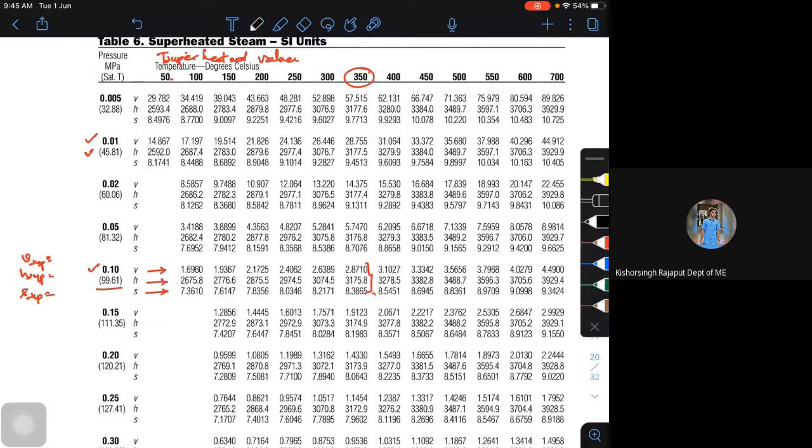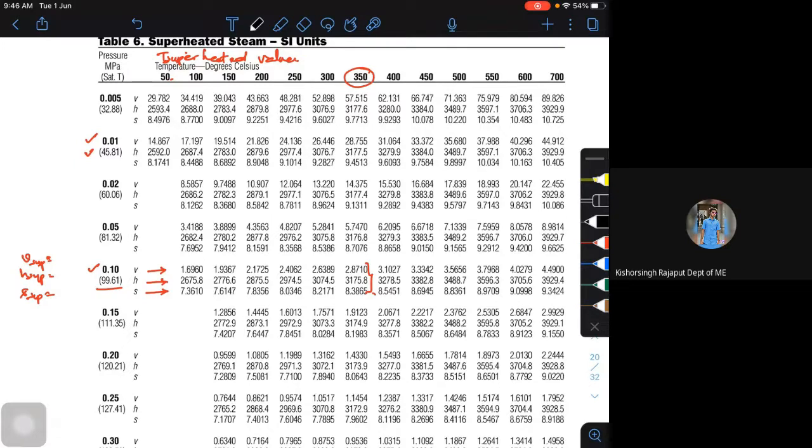So like this, for a given pressure and superheated condition temperature, I can go to your steam tables and get all the values. Is that clear? Any doubts?